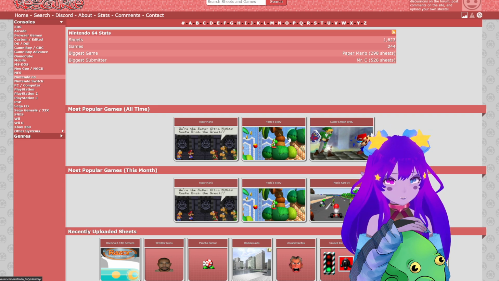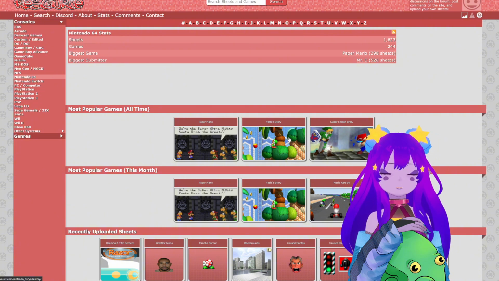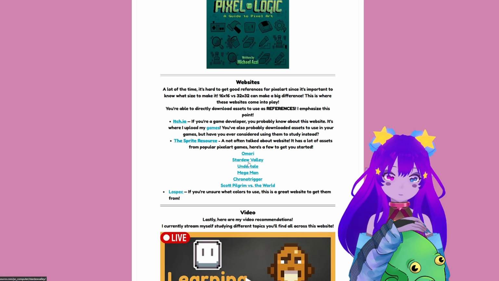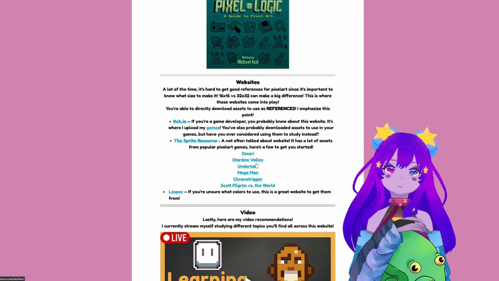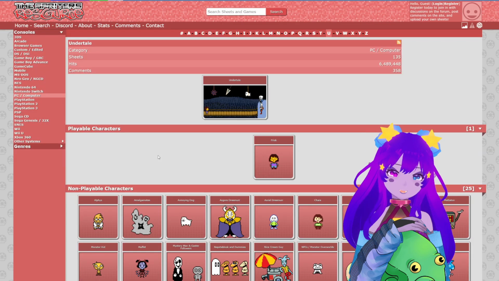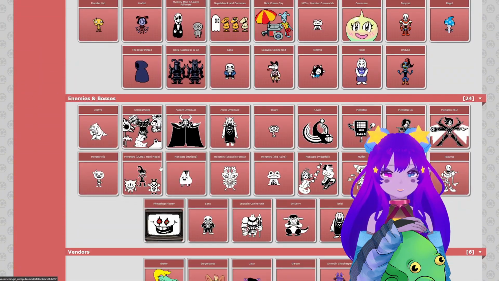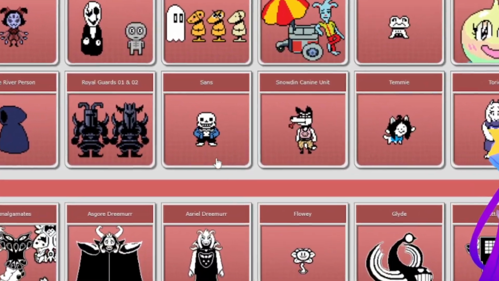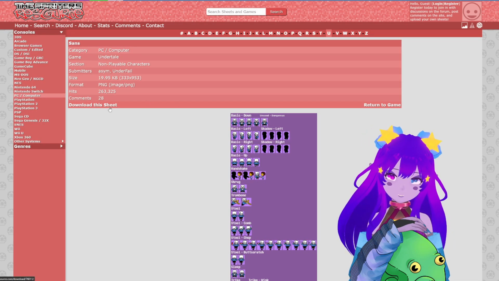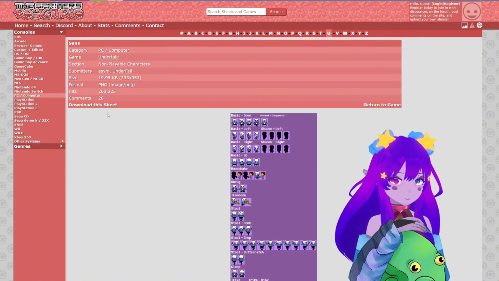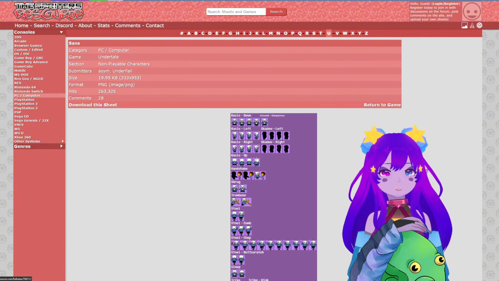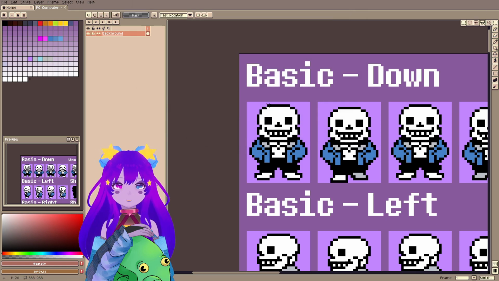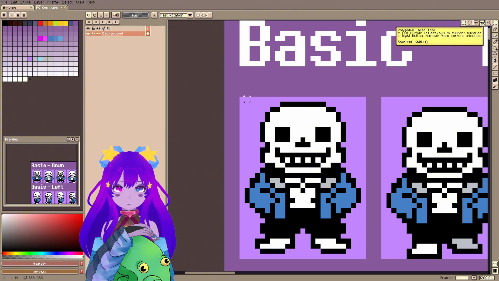Speaking of Sans in that question, that can be easily answered thanks to the Sprite Resource. You can see here I have on the website linked to some different games that have Sprite Resource, and if we go to the Undertale one, you can see all the assets from Undertale. And this is important because if we go to Sans, where is he at? Sans here. Click this button, download, and you drag and drop it into your program of choice. In my case, mine is Aseprite. You can see, look at that. Sans is right in here. And now I can definitively answer how tall is Sans.